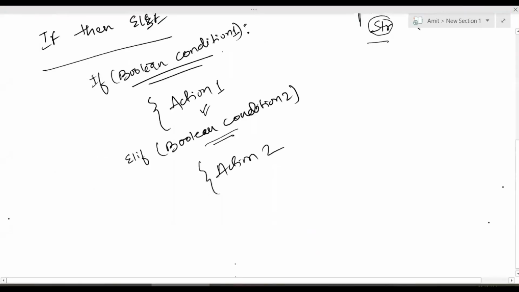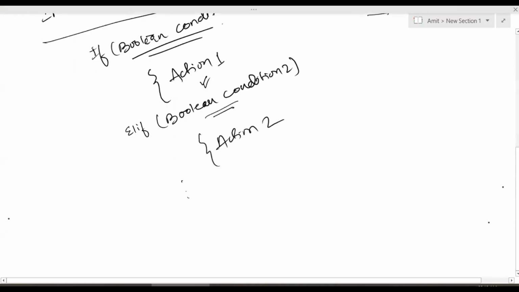You can have nested if, elif like this: Boolean condition 1, Boolean condition 2, Boolean condition 3, and action 1, action 2, action 3. This way you can have a nested if elif kind of construct. And finally, you can have something called else. This else block will get executed only if all the above Boolean conditions are false.